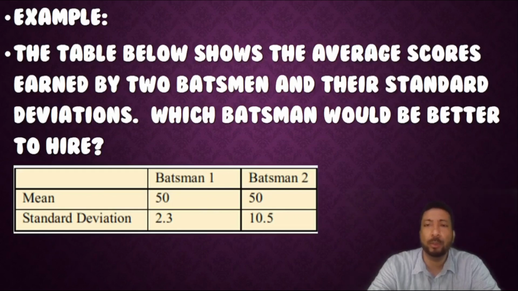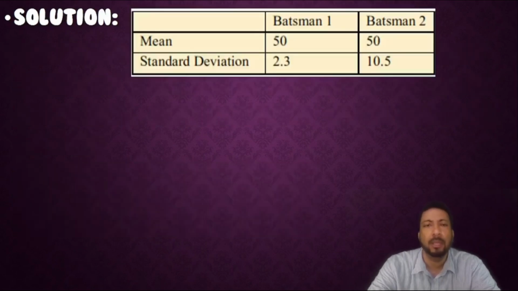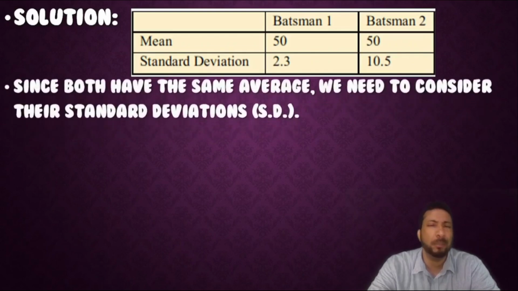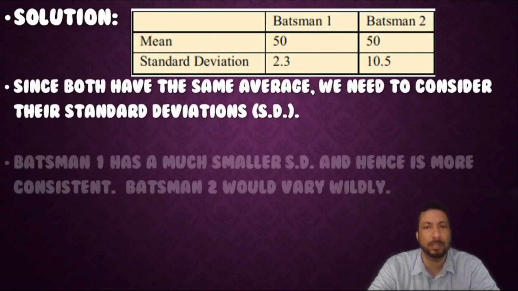Let's say the table below shows the average scores earned by two batsmen and their standard deviations. Which batsman would be better to hire? Looking at our data here, both of them have the same average of 50, but the standard deviation for the first batsman is 2.3 and for the second batsman is 10.5. Since both have the same average, we need to consider their standard deviations a little more closely.